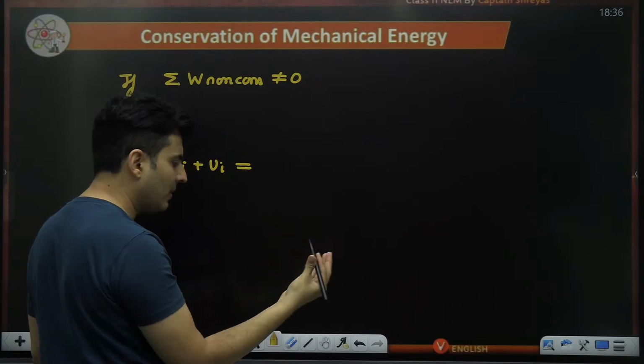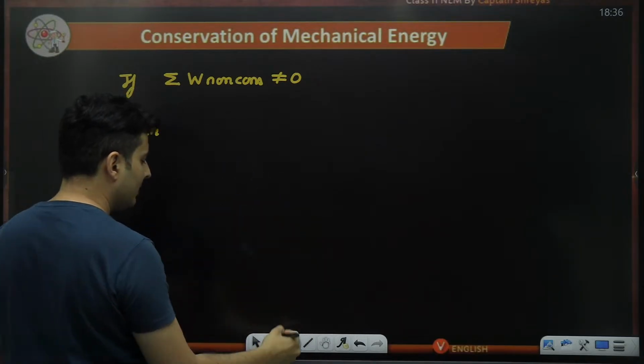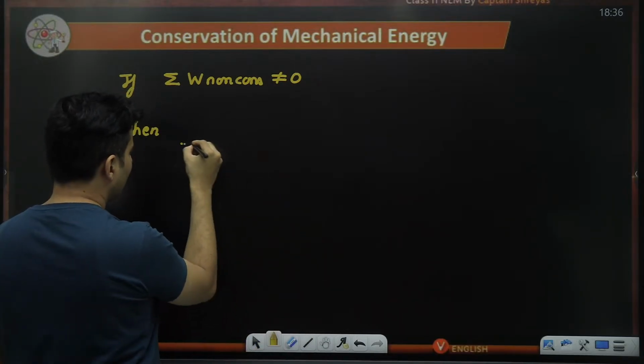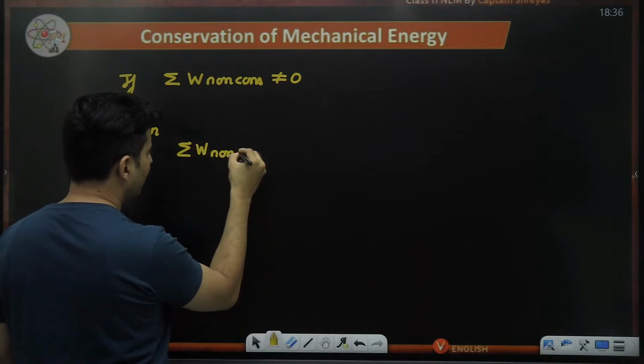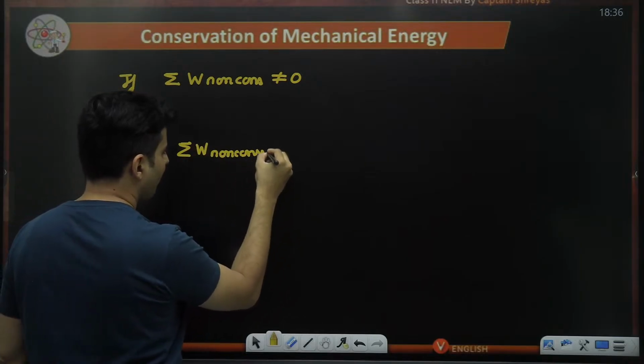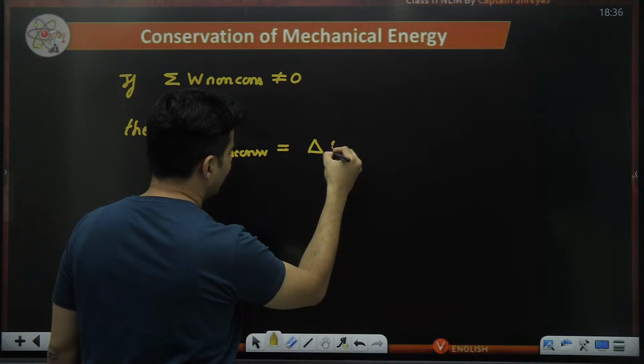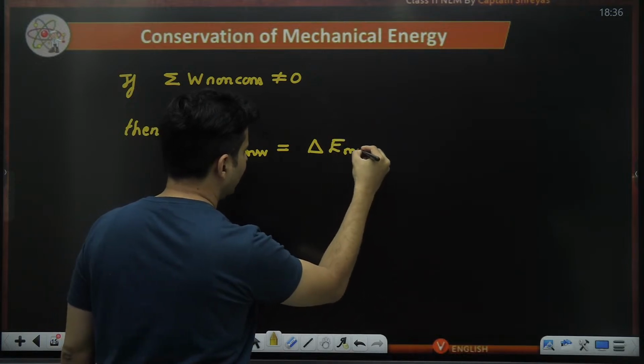There will be some work done as well. Think of it like this. Whatever work is done by the non-conservative force will cause a difference in the mechanical energy.